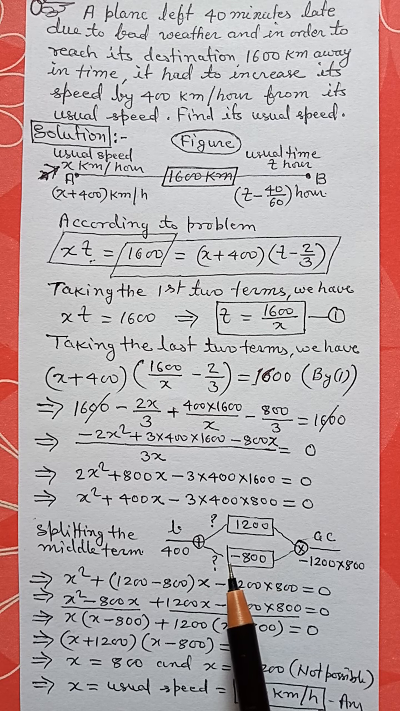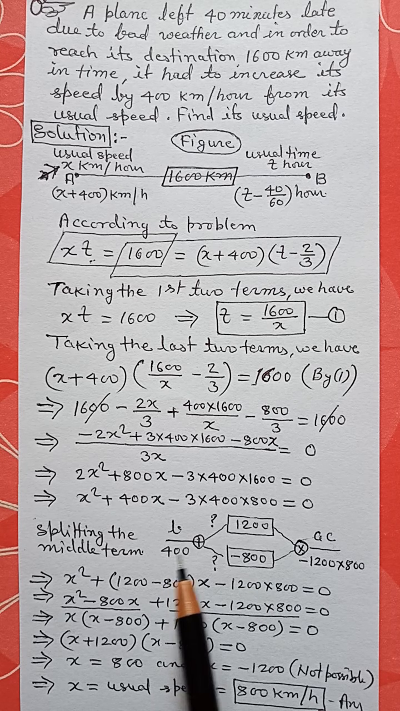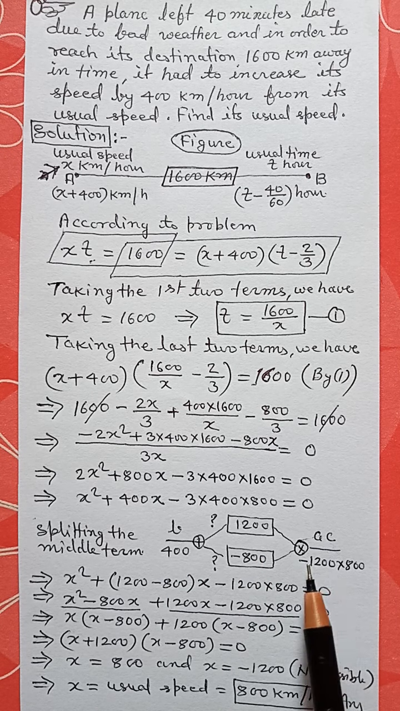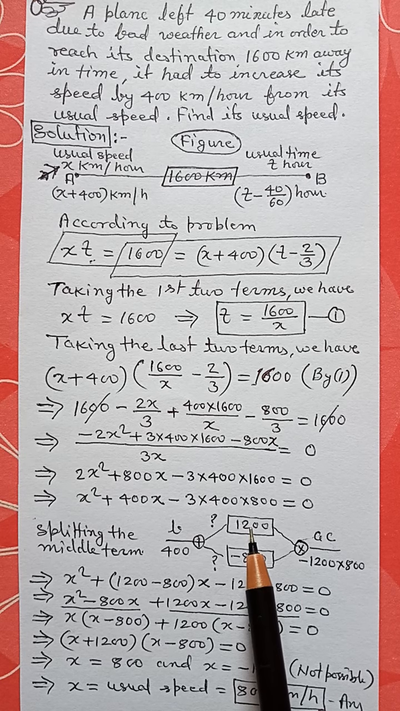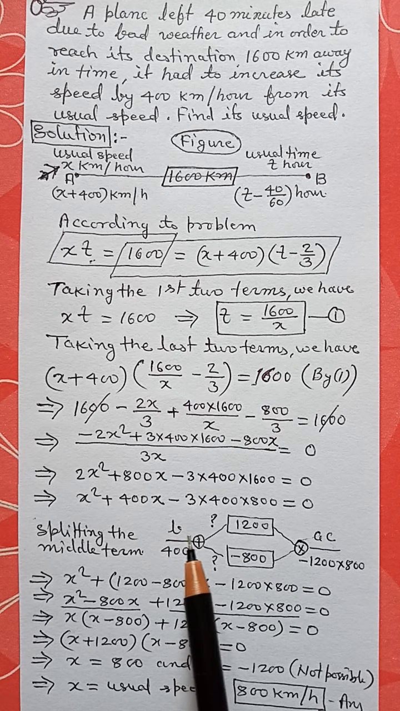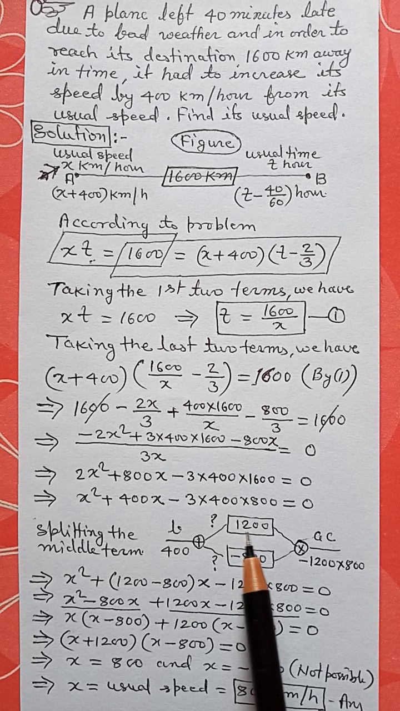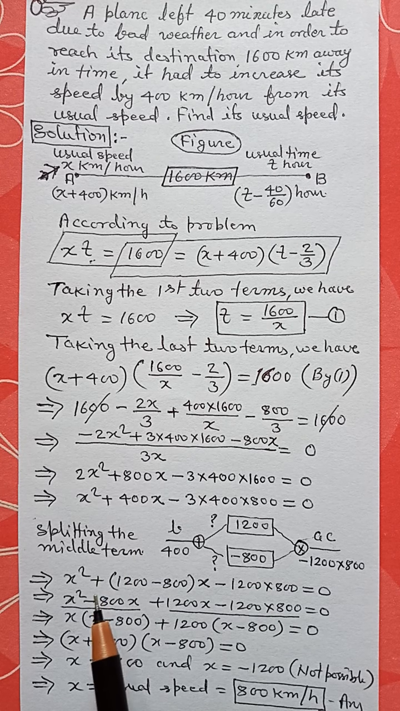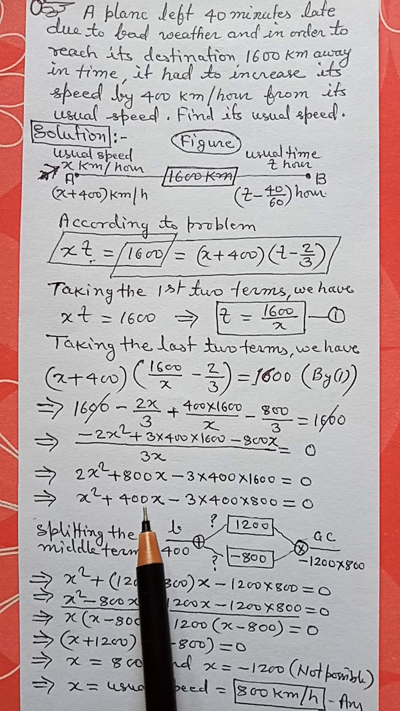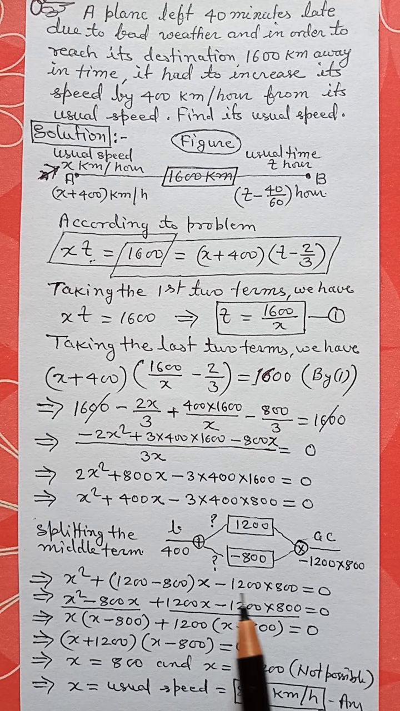Here it is 1200, here it is minus 800. If you add them, you will get 400, and if you multiply, you will get this product. Therefore, these two numbers are going to serve our purpose. That means b can be split into 1200 and minus 800. Therefore, in place of 400, we can write x square plus 1200 minus 800 multiplied by x minus 1200 multiplied by 800 is equal to 0.